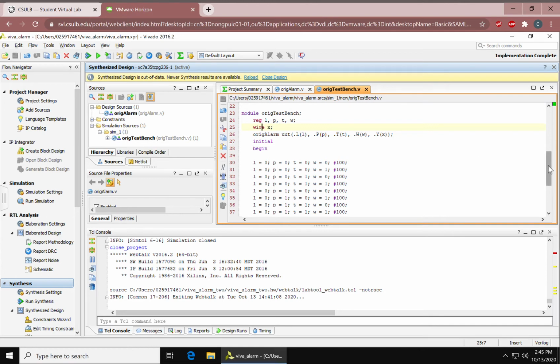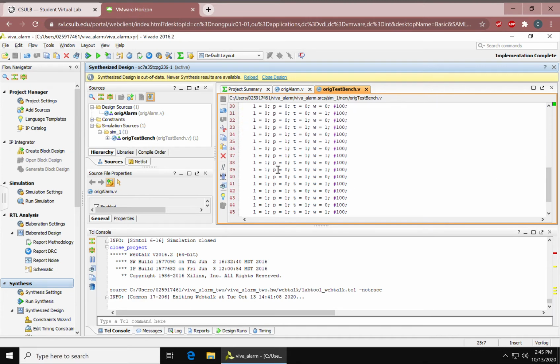Here we would add all the values for LPTW from our truth table, and here I added a delay that is set to 100 nanoseconds. After that, we would have to run a behavioral simulation.